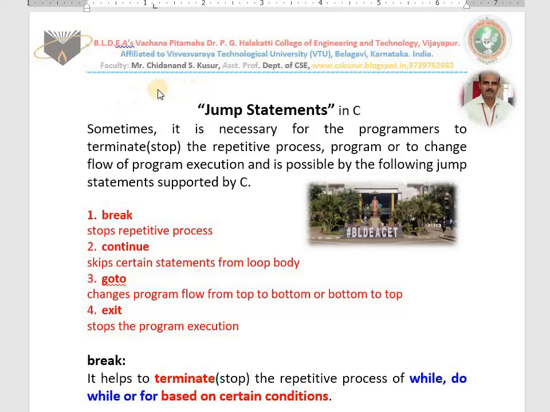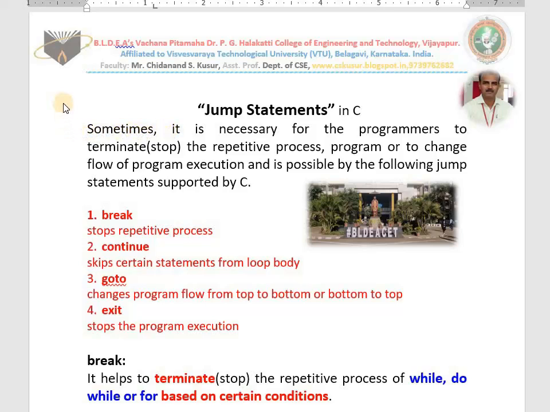Otherwise, please watch them. Afterwards, I taught you loop statements. In detail, I taught you what is while, what is do while, what is for. We studied the explanation, syntax, flowchart and examples, as well as nested loops. Till today, we learned many things.